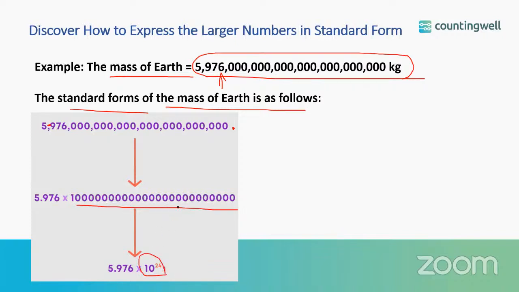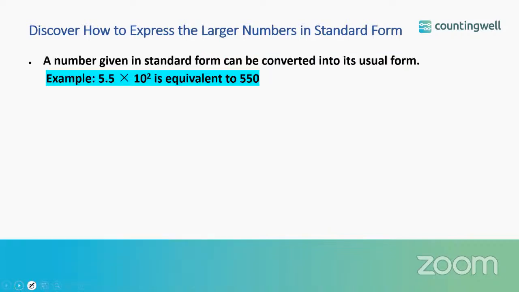So how many zeros are there? There are 24 zeros. If you see, there are 24 zeros. That's why we have put 10 to the power 24.